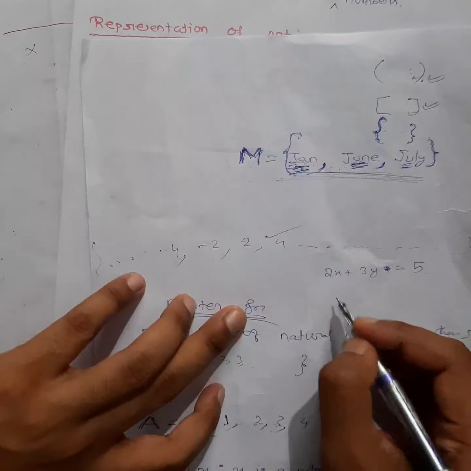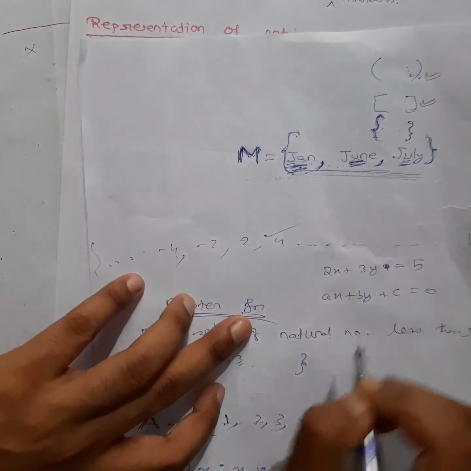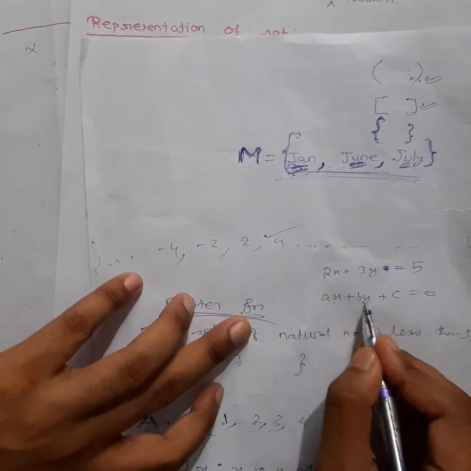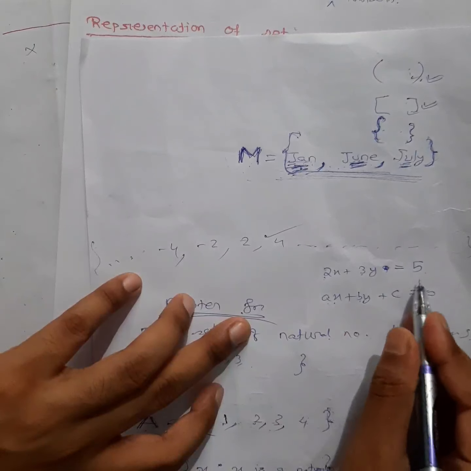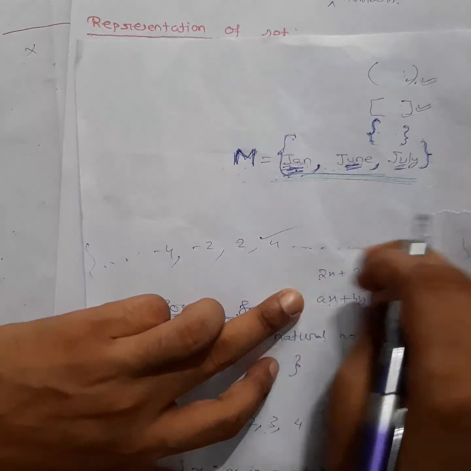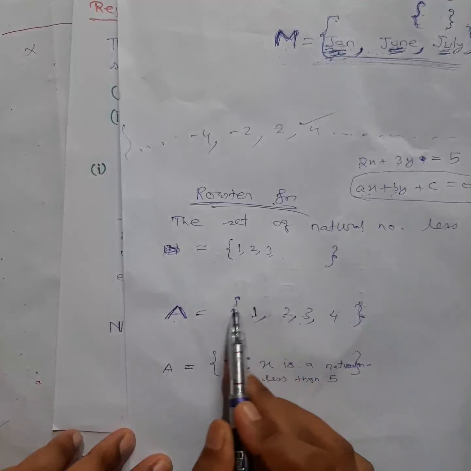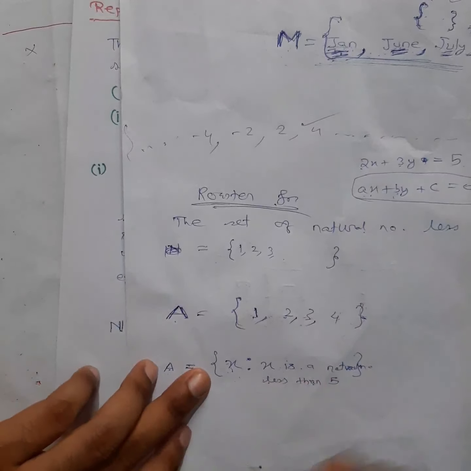What was the general form of a linear equation? Remember, ax plus by plus c is equal to 0. What is your a here? 2. What is your b here? 3. What is your c here? Minus 5. You used to represent any linear equation in terms of general form like this. So in the same way, all these elements we are writing in terms of general form.